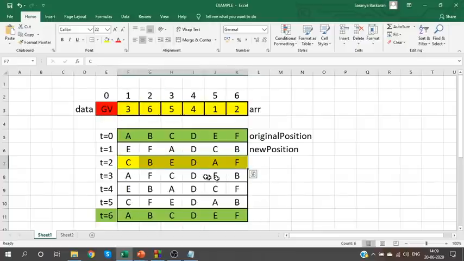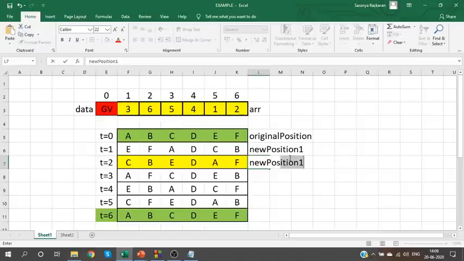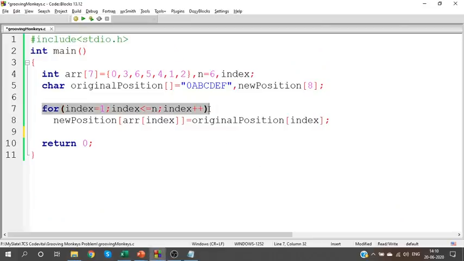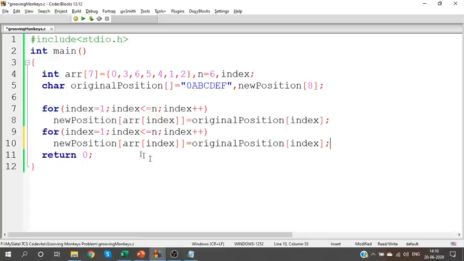For this one, which is going to be your base? This array is going to be your base. New position 1 will be your base. Clear? Based on this new position array, we are going to calculate the next set of new positions, new position 2. Based on new position 1, we are going to calculate new position 2. How shall I calculate new position 2? Same concept. But this time we have new position 1 and 2.